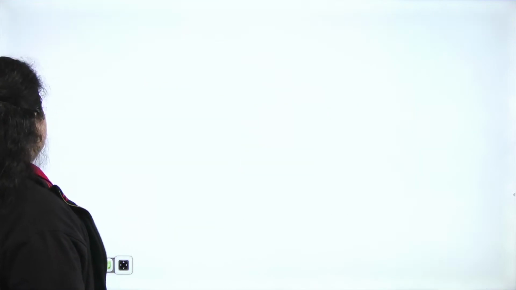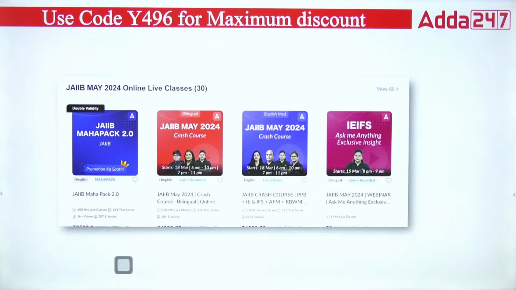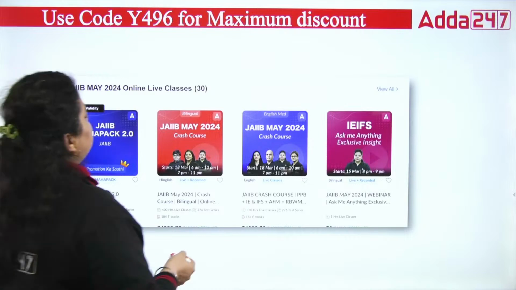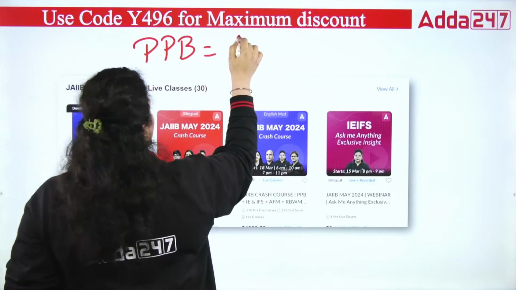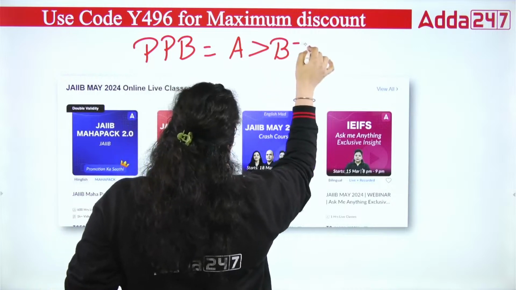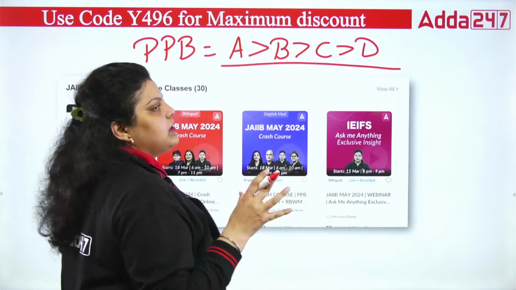Next question. Acha, these are the total questions we have discussed today. So these questions are actually from your module A, the maximum questions we have taken from module A. And when it comes to PPB, Principles and Practices of Banking, I just want to tell you, if you are covering the PPB subject, then do make sure to first go with the A module, then B, then C, and then D. This should be your way of completing your syllabus.